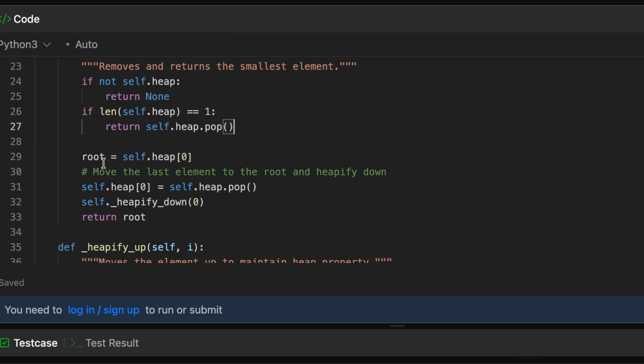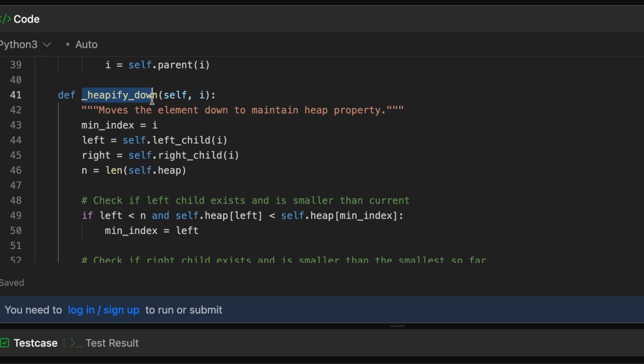But in any other case, we know that we will have to re-heapify or basically reconstruct the tree somehow. So first of all, we will get the root element or the element with the highest priority in the root variable, just like we did in our drawing explanation. And then we will take the last element in the heap, we will pop it, and then we will take that element and we will override the top element or override the top position in the heap. That's what we are doing. And now we are simply using the shift down function or heapify down function to make the tree a heap again.